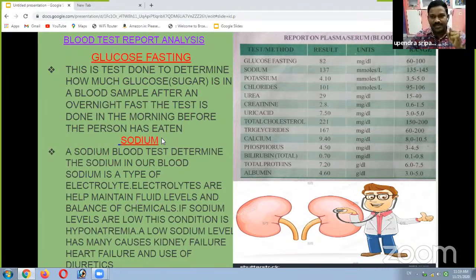Here in this blood test, glucose fasting, sodium levels and potassium levels, if they are higher than the normal level, it is a signal, a warning of dysfunction in our body organs. Our doctor can diagnose and suggest what medication we should take.